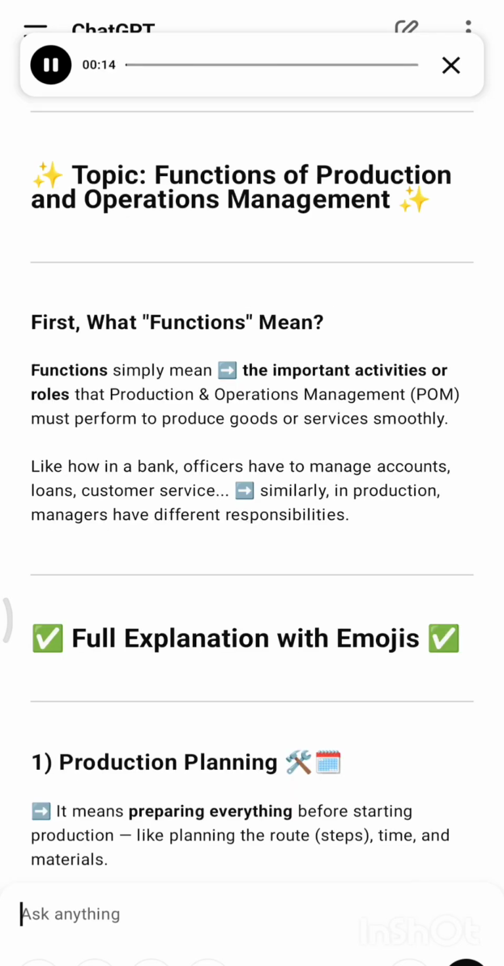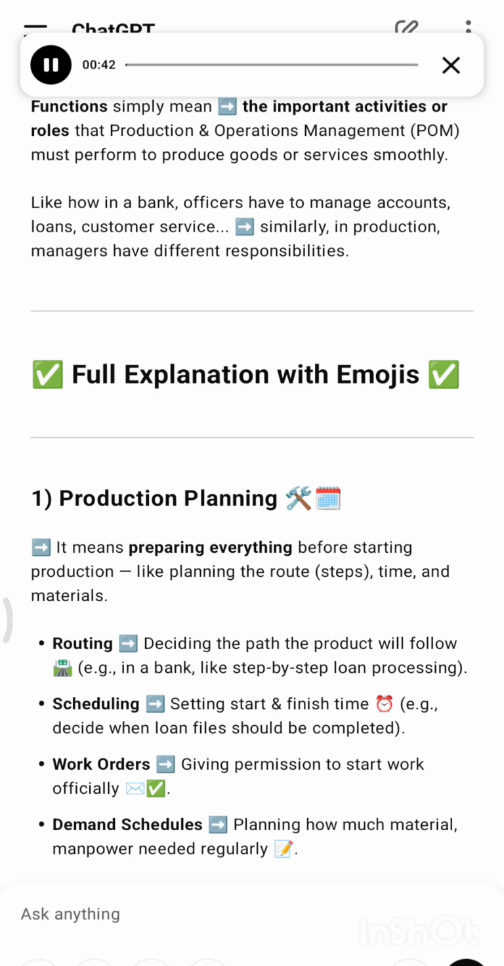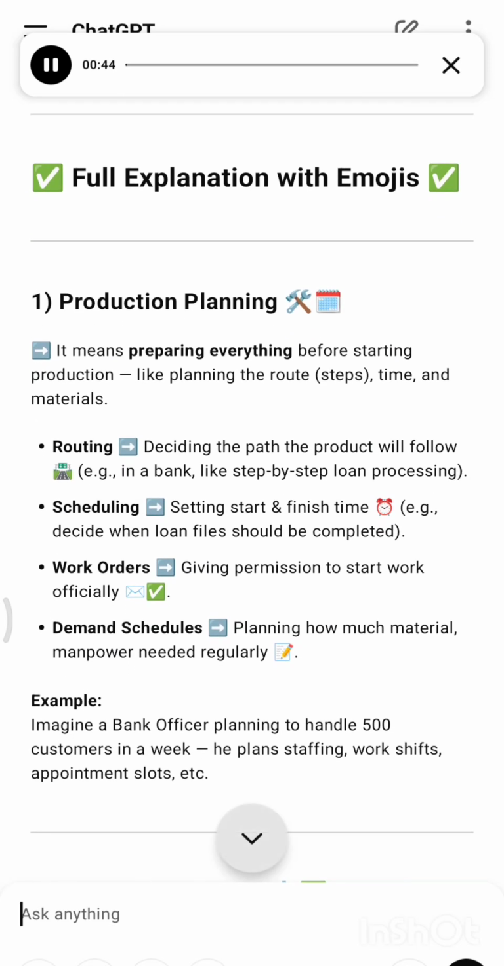Now let's get started. Topic: Functions of Production and Operations Management. First, what do functions mean? Functions simply mean the important activities or roles that production and operations management must perform to produce goods or services smoothly. Like how in a bank, officers have to manage accounts, loans, customer service. Similarly, in production, managers have different responsibilities.